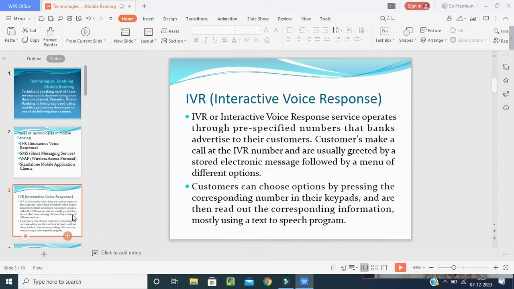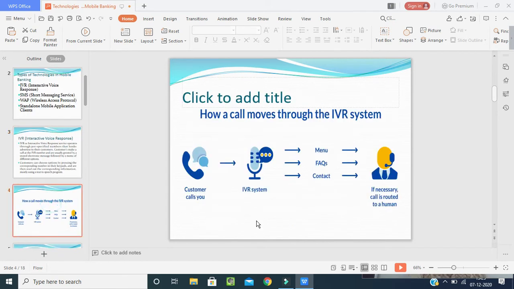What I was saying just now: when we call the bank, we will have an electronic recorded voice call. Response will be there. So what do you need? Either you want to open an account, or you need the details of your account, or you need to close your account, or you want to block your ATM card, or if you lose your password, whatever it may be. The numbers will be there on the keypad. You have to press them and you will fulfill your requirements. So the information will be there.